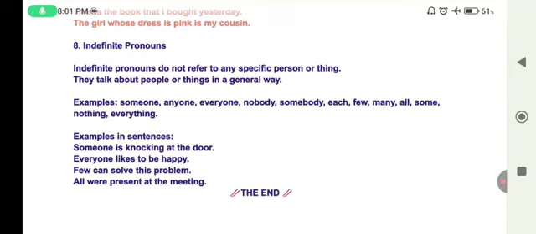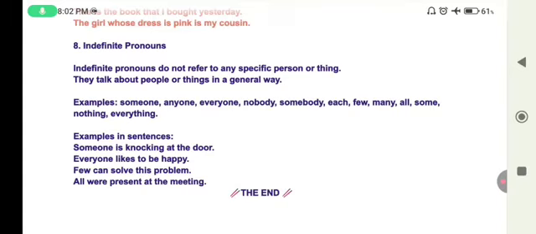Number 1 is personal, number 2 is possessive, number 3 is reflexive, number 4 is emphatic, number 5 is demonstrative, number 6 is interrogative, number 7 is relative, and number 8 is indefinite pronoun.